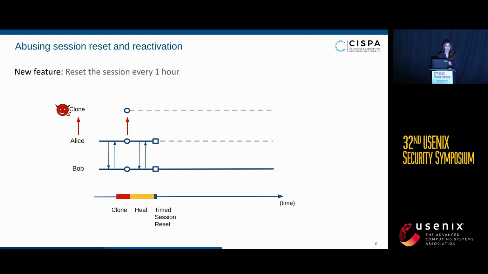So we try to test that. To do that, we put the clone device online. And what happened is that due to this new feature, Clone and Bob would also reset their session due to the time session reset, meaning that at this point there is another parallel session between Clone and Bob that Alice doesn't know about. And the clone uses this session to send any new messages and receive messages from Bob.